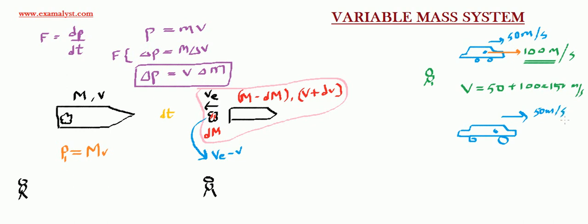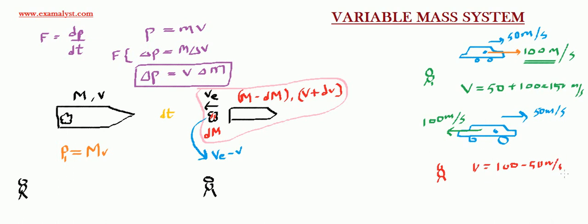But this time the driver throws the ball in the backward direction at 100 meter per second. 100 meter per second is the velocity with which the driver throws the ball behind the car. So what do I see? I would see the velocity of the ball as v, which is 100 minus 50 meter per second.